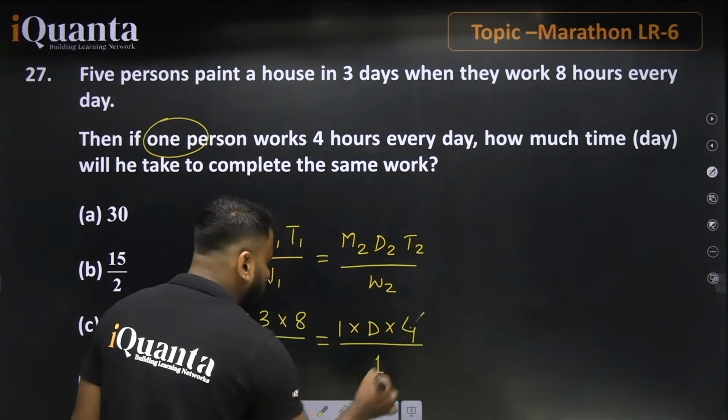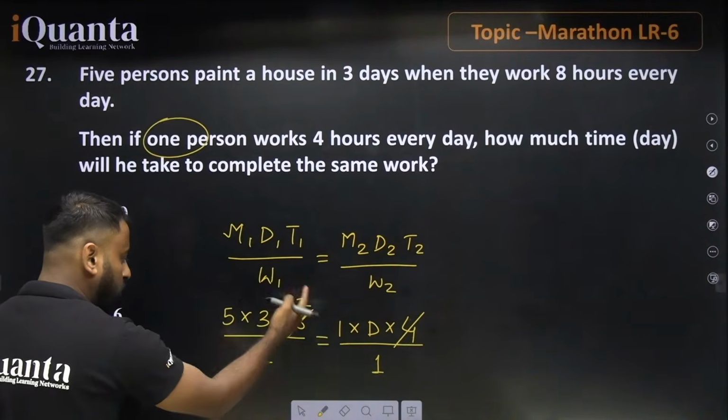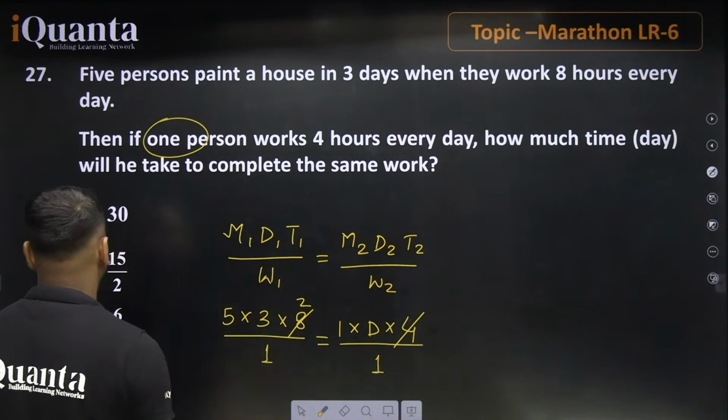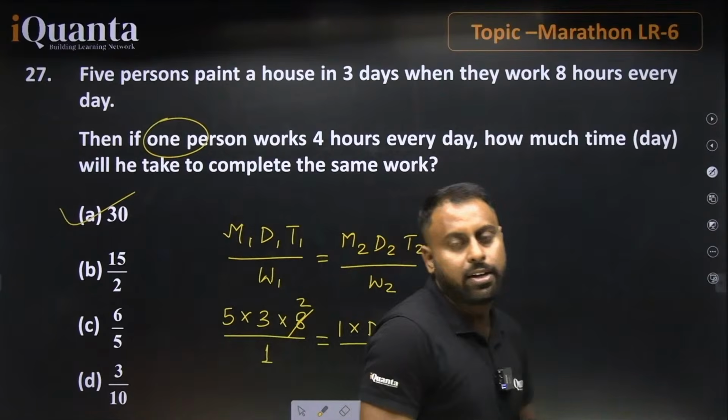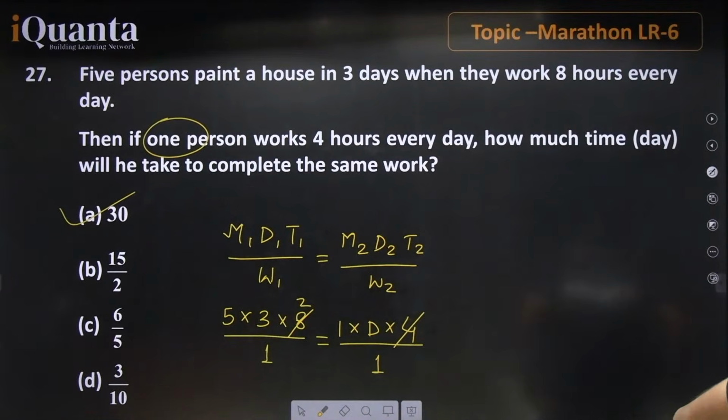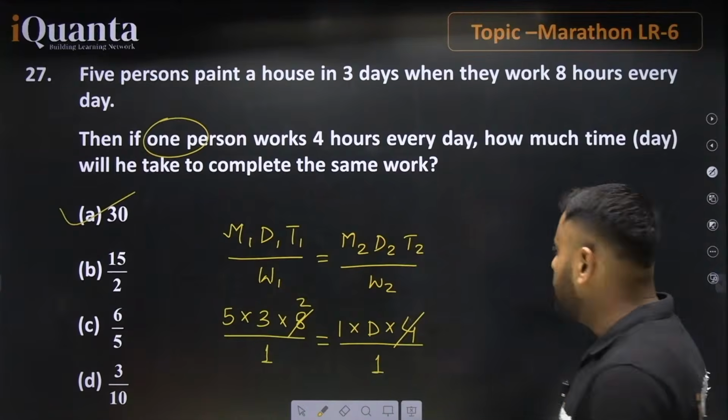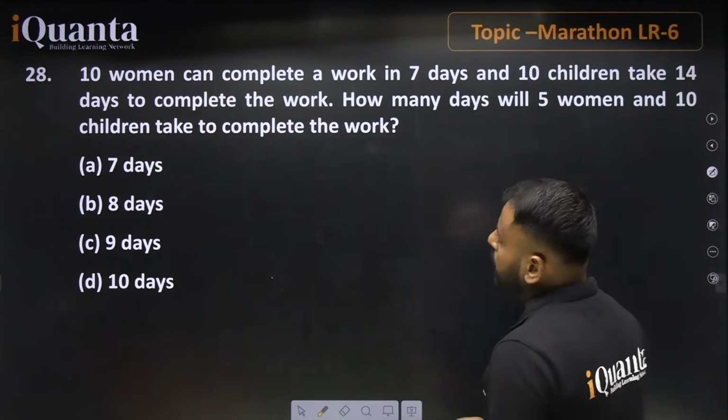If we find the value, 5 2s are 10, 10 3s are 30, so D is equal to 30. Option A is the right answer for this question. D equals 30 is the right answer. Okay, let's talk about another question.